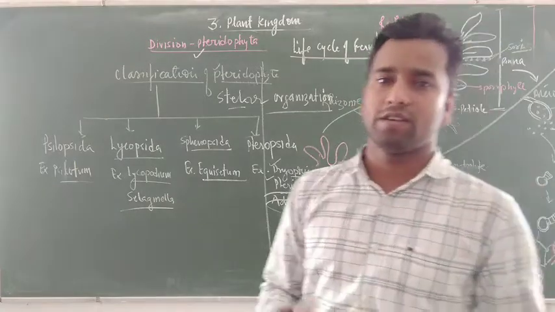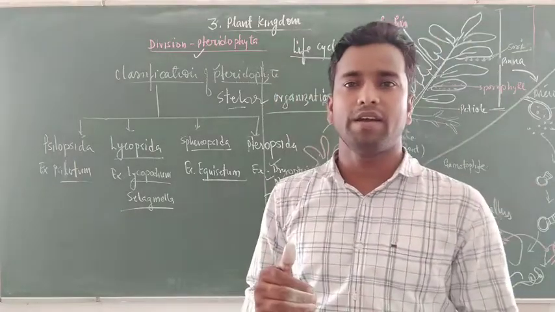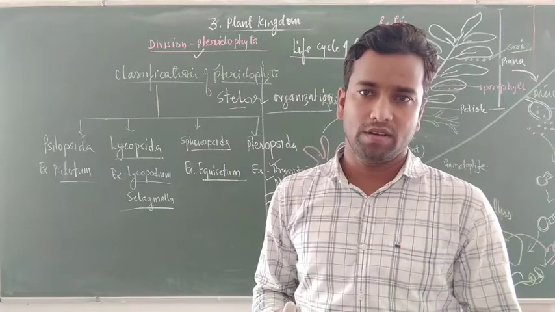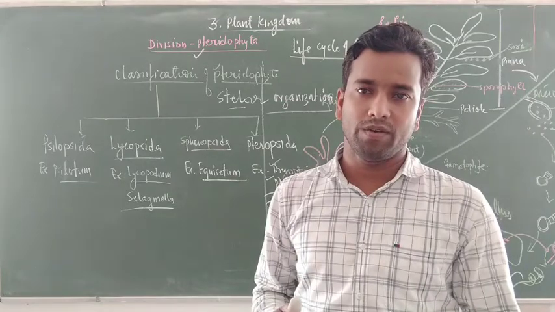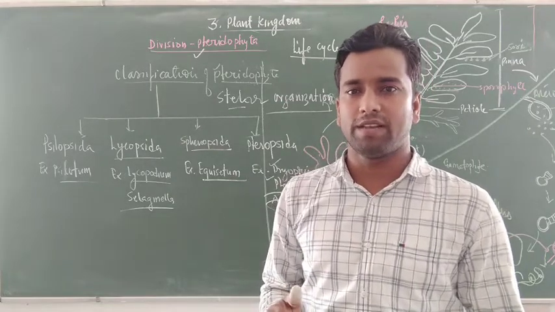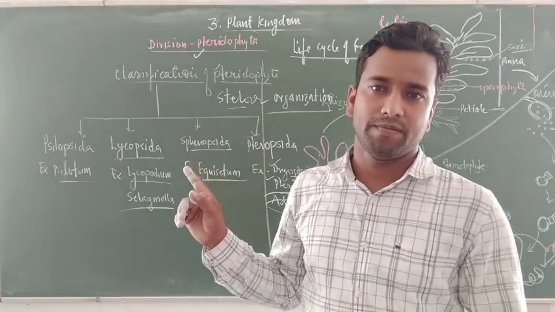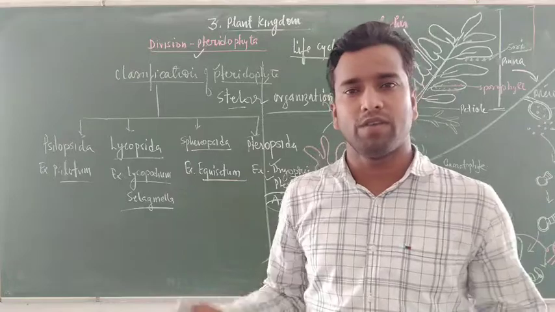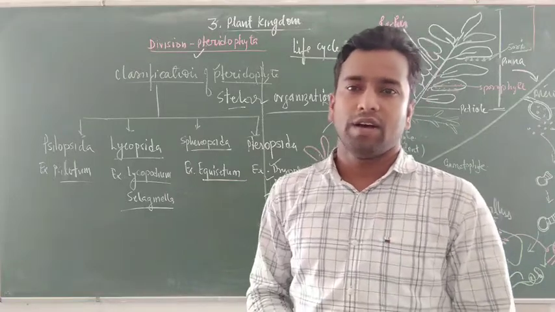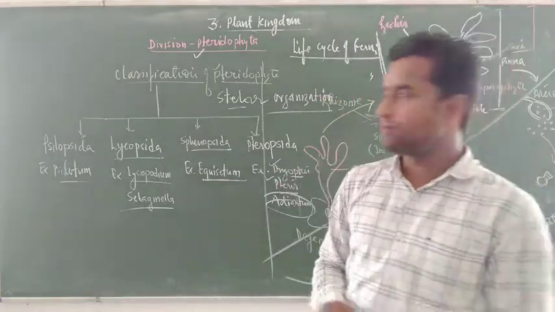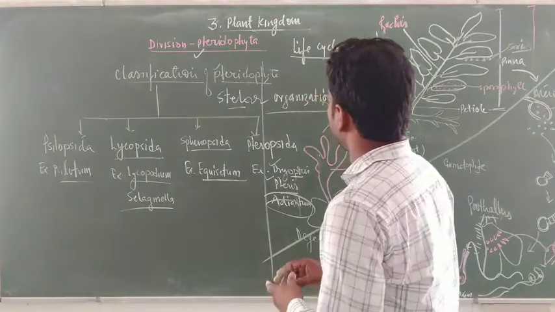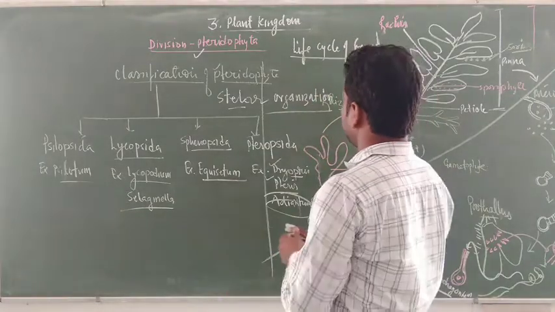Stellar organization was given by Van Tieghem and Douliot. When you are preparing yourself for medical examinations, you must learn stellar organization. And if interested students want to learn, you can ask questions in question sessions. So this one is pteridophyte.